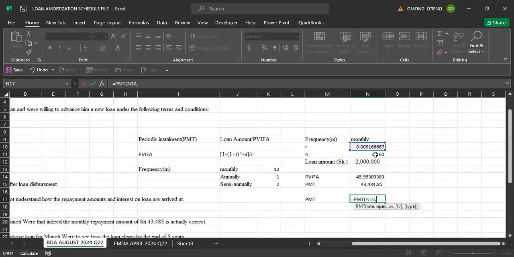It is supposed to be paid 60 times, or 60 months, comma, present value is the loan amount. Then future value indicates 0.